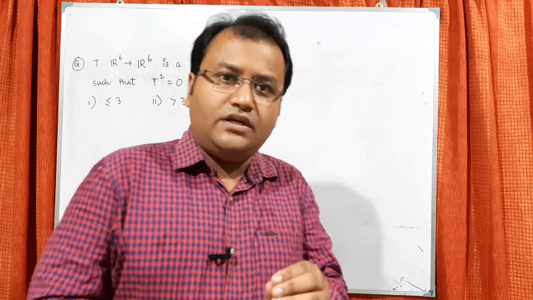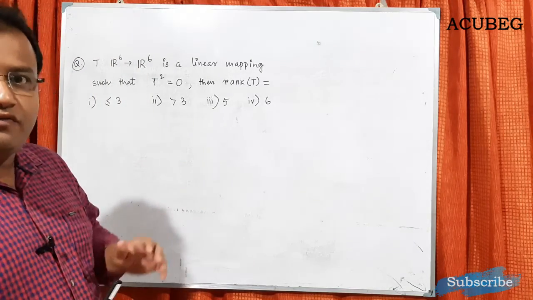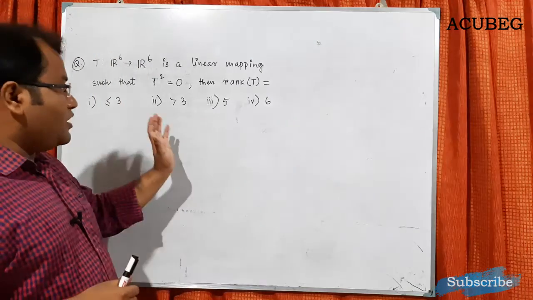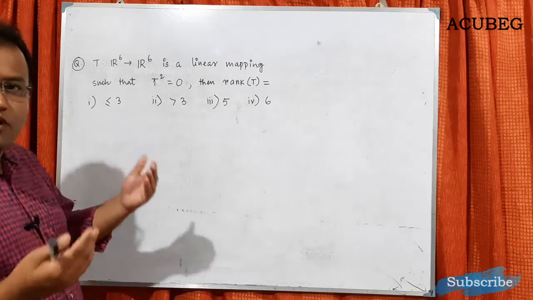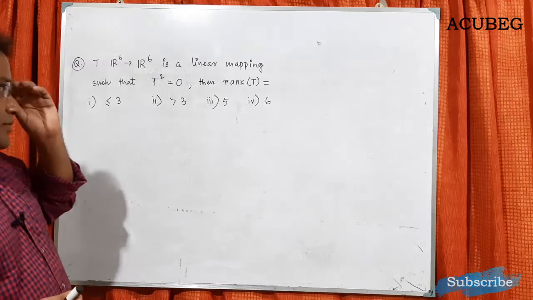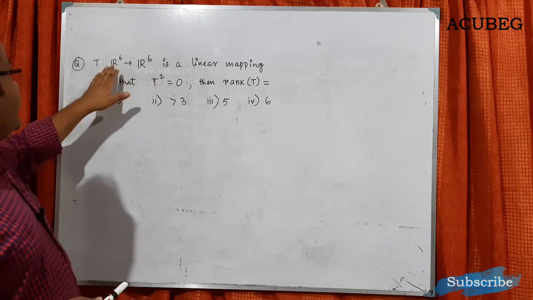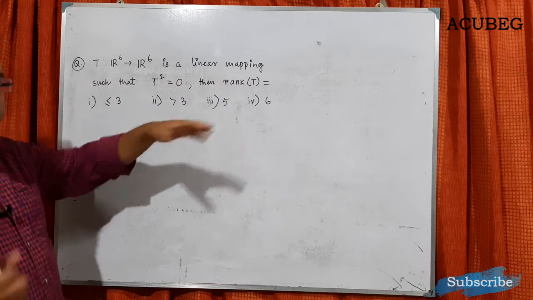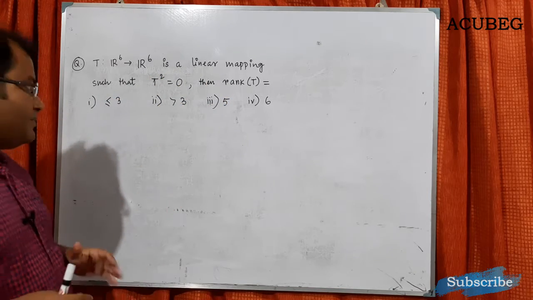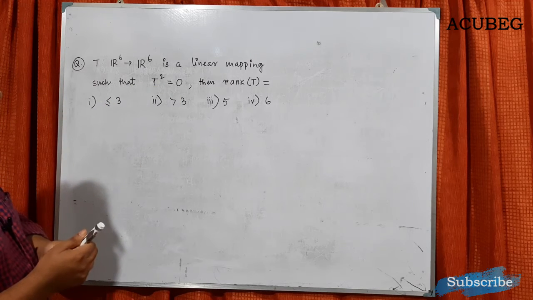This is not particular to any topic, but rather the competitive exam point of view of linear algebra. This kind of problem may be important for the JAM exam or for any other competitive entrance exam for mathematics and mathematical physics. So what is given? T: R^6 to R^6 is a linear mapping. I am assuming that you know linear mapping, such that T squared equals 0. Then what will be the rank of T?